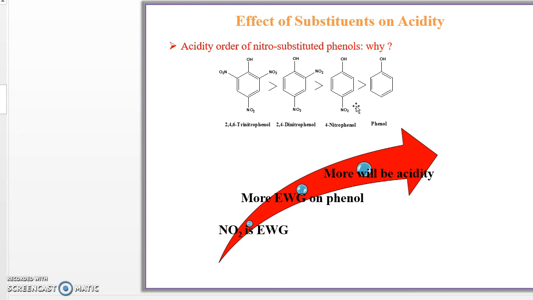The nitro group is an electron withdrawing group. The more electron withdrawing groups on the phenol, the more the acidity. Hence 2,4,6 trinitrophenol is more acidic as compared to 2,4 dinitrophenol, 2,4 dinitrophenol is more acidic as compared to paranitrophenol, and paranitrophenol is more acidic as compared to phenol. Let's see, phenol gives 4 resonance structures, paranitro gives 6, 2,4 dinitro gives 8, and 2,4,6 trinitro, picric acid, gives 10 resonance structures.